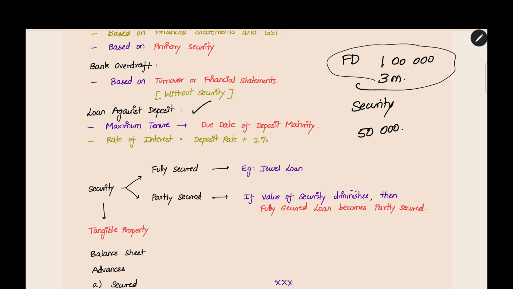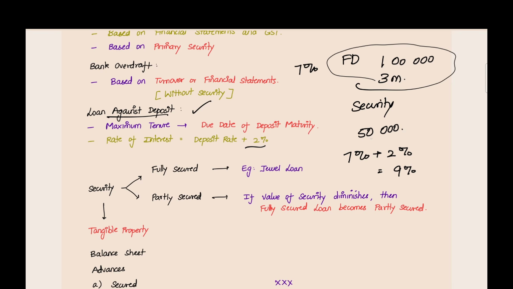The interest rate for the fixed deposit, for example, you can keep it as 7%. Now what will be the rate of interest for the loan against this deposit? It will generally be 2% more than the deposit rate. If the deposit is at 7%, you add 2% and then the loan rate of interest will be 9%. This is how they arrive at the rate of interest for a loan against deposit.